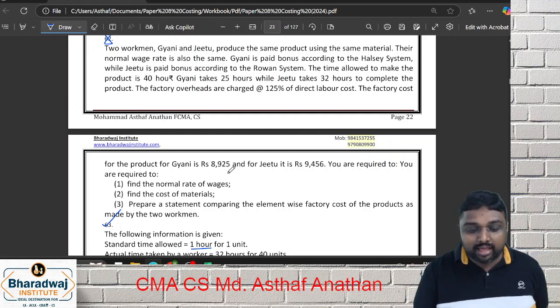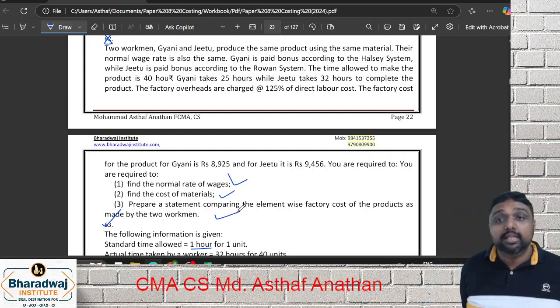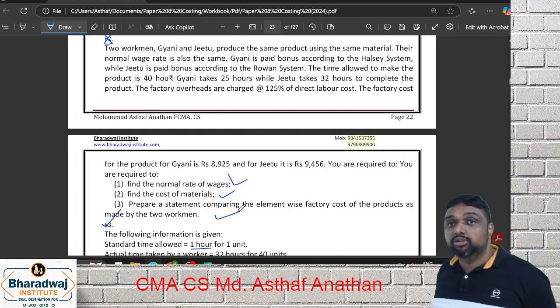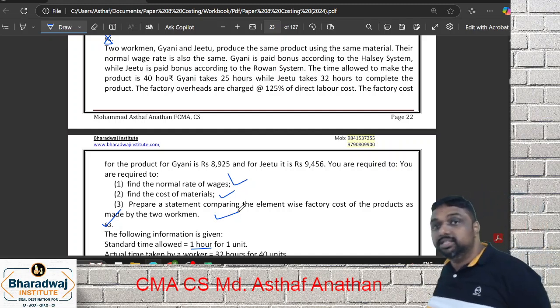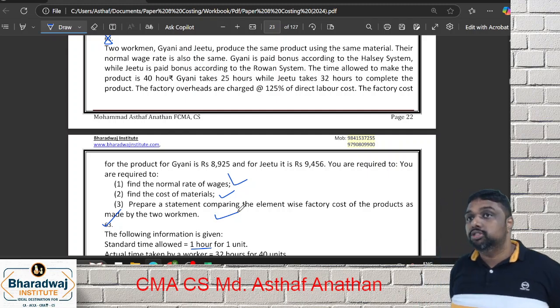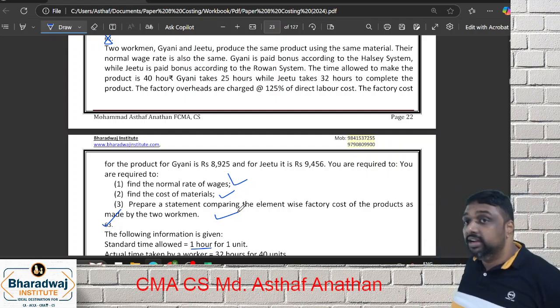See, two data they are asking. We don't have the two data. Then finally they are asking us to prepare a statement. Since it is a multiple-time previous year question, very good question. I will do it for you. It will take some time, but still I will do it for you. Very good question. I think I have given this as a homework.